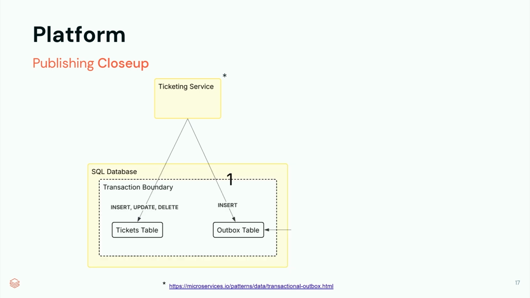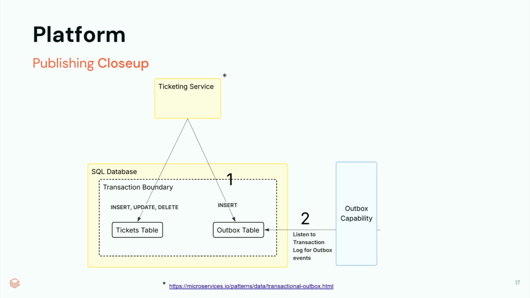The first step is to leverage the database's transactional boundary and ACID guarantees to make sure that we produce these messages. So when you have an insert, update, or delete to your internal domain tables, you also append an application event to the outbox table. The outbox table is basically like an outgoing mail of sorts, where you publish the events. And once you commit a transaction, you have a guarantee that your domain tables are updated, and also your outbox table application event has been appended to the outbox table.